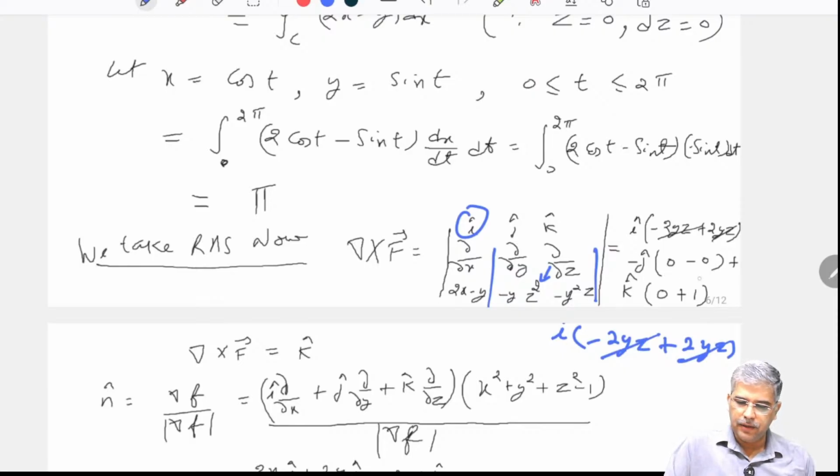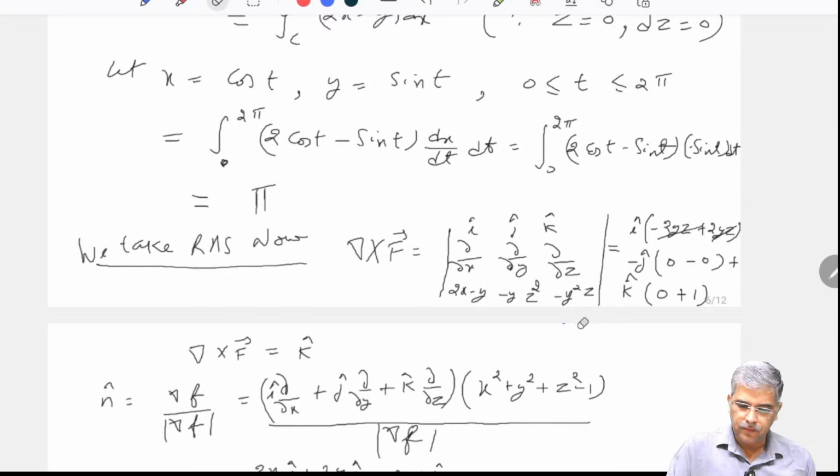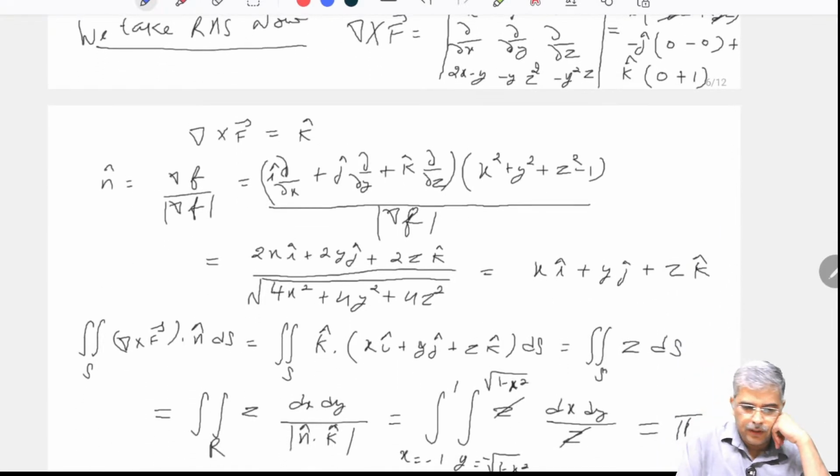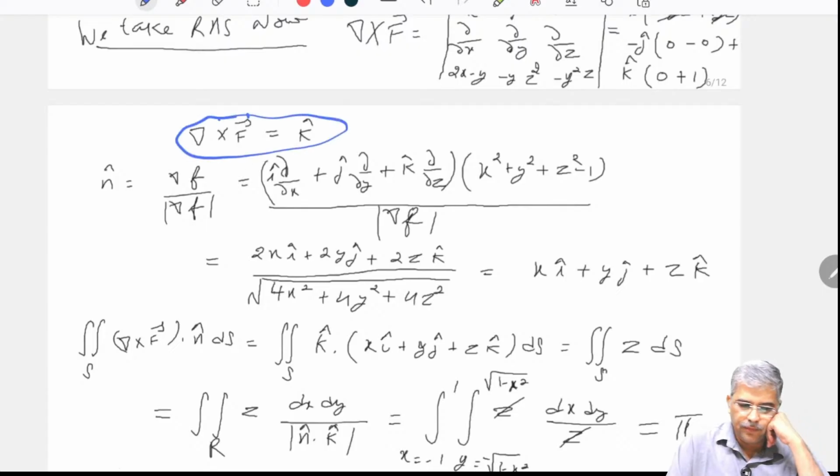Similarly, the j part you would obtain that this would turn out to be 0 minus 0, and last part k you will get this one. So you can easily see how it has been obtained. Okay. So what will I get? Curl, I will get this one. Curl of f is equal to k cap.